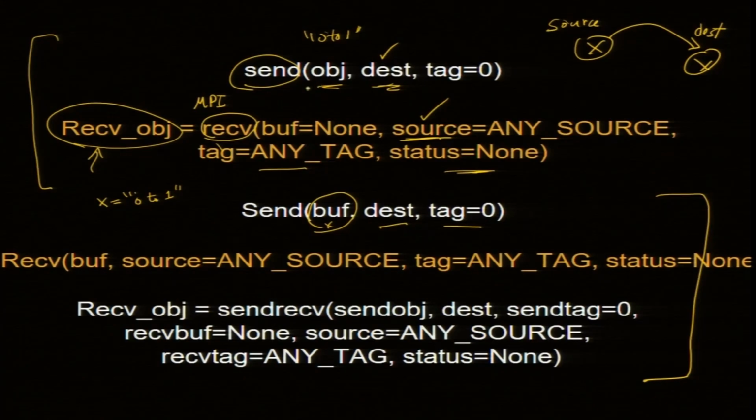So, there is a difference between this one and this one. In the first one, the object was sent; in the second one, the buffer is being sent. In receive, you give the address of the variable name itself, not the object. So, the received data will be stored in the variable name here. The buffer has to be declared or should be available in all the processors, otherwise there will be an error.